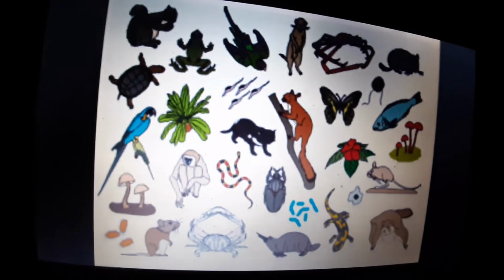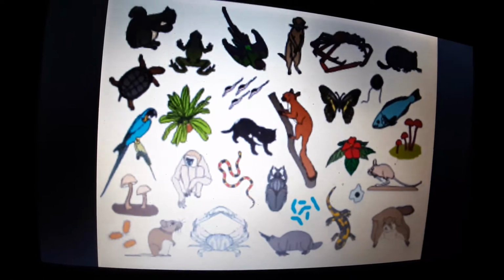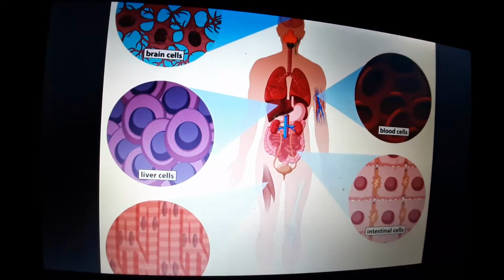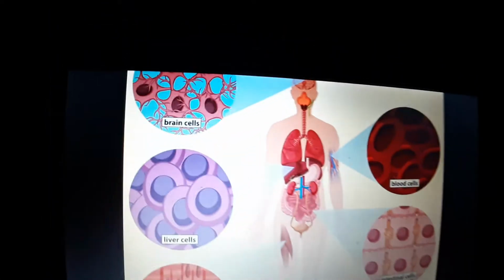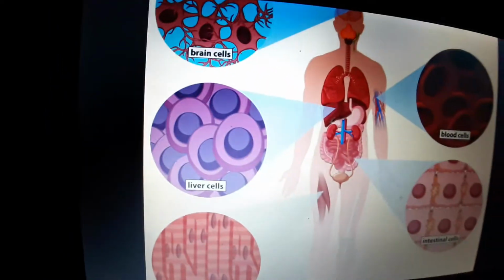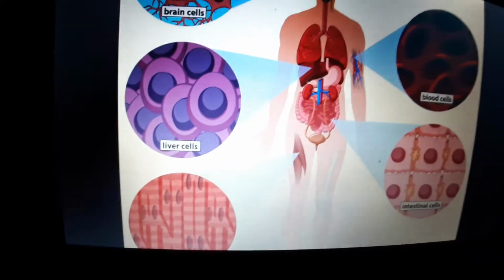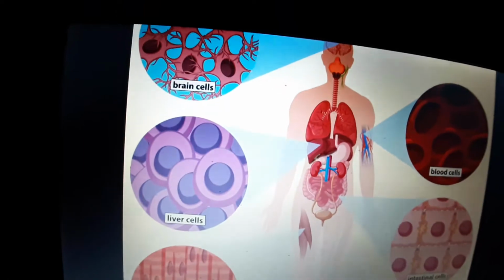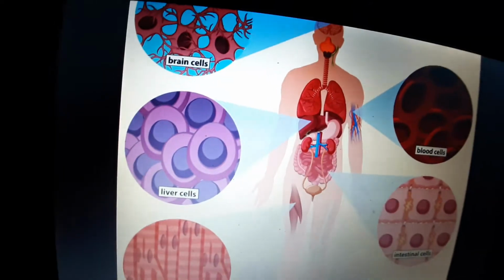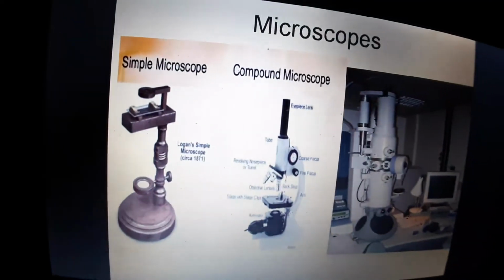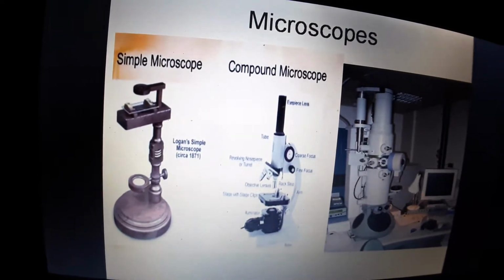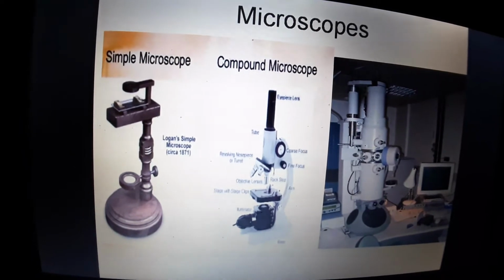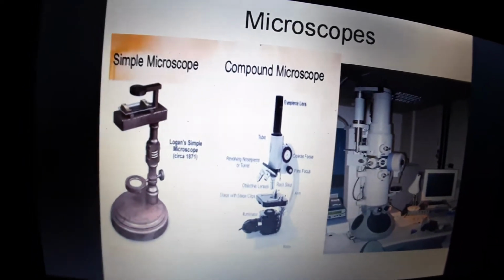Similarly, we see many living things around us with our naked eye. But we will need a microscope to see the brain cells or the liver cells or the intestinal cells and the blood cells. To see deep inside of a living organism, we will need microscopes. Using these microscopes, we will be able to see the cells in a living being.